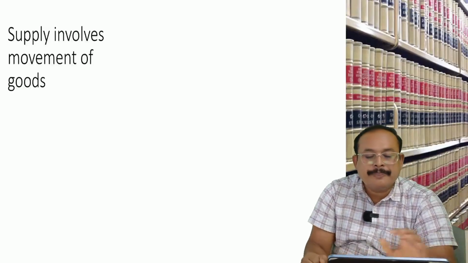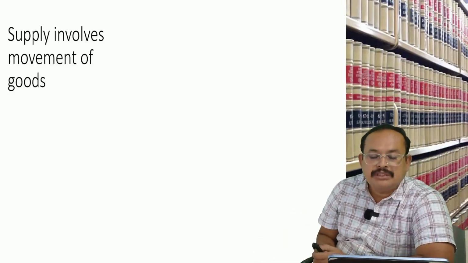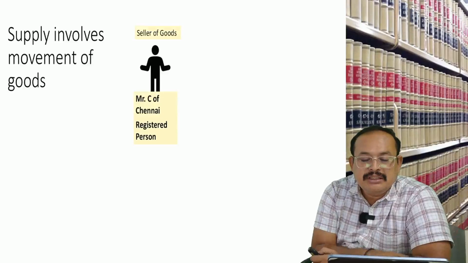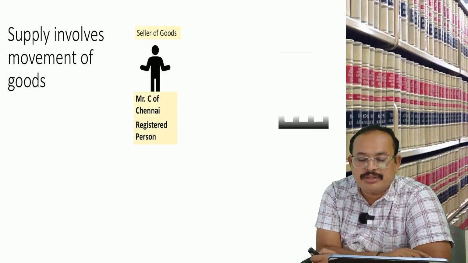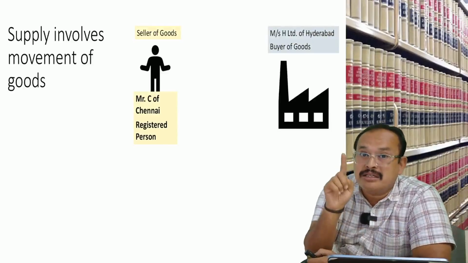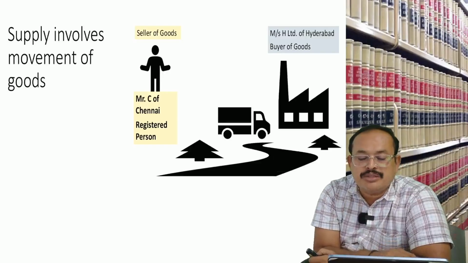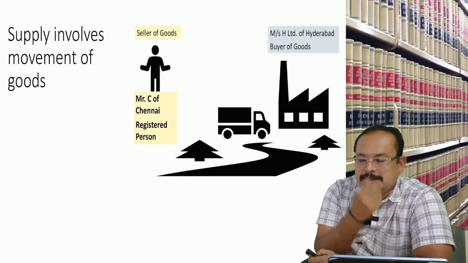Now look here. Supply involves movement of the goods. What do you mean by this? C of Chennai, a registered person, is the seller of the goods. H Limited of Hyderabad, the buyer, is also a registered person. The goods are supplied by road, in a vehicle.